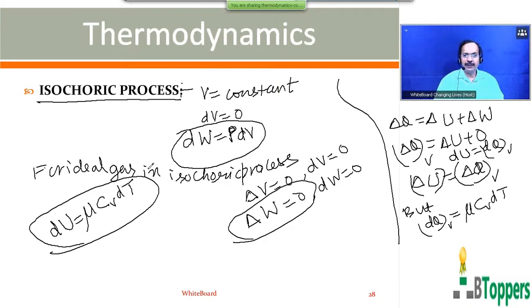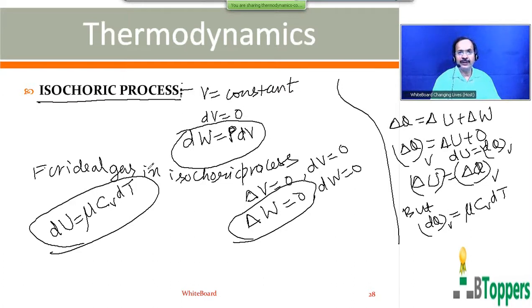As I discussed earlier, the change in the internal energy of a fixed mass of an ideal gas with a given atomicity depends only on the change in temperature of the gas, but does not depend on the process or method used to change the temperature. Suppose a gas is first heated at constant volume, next heated at constant pressure, and next undergoes an adiabatic process. If the change in temperature of the gas is the same in all the cases, the change in internal energy of the gas will also be the same in all the cases.